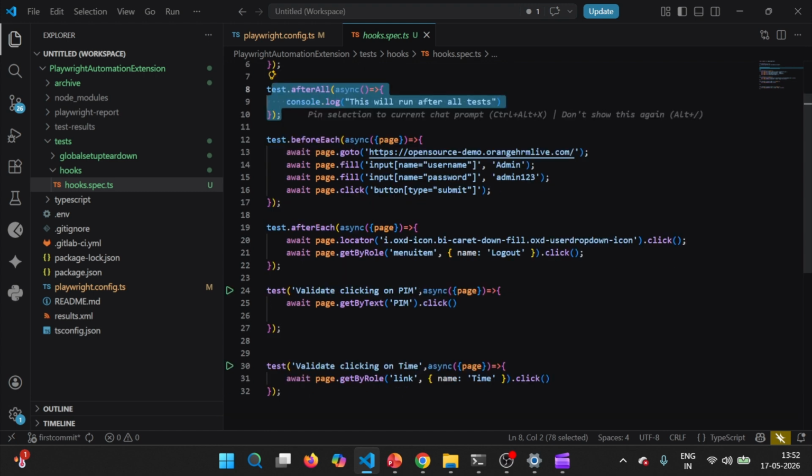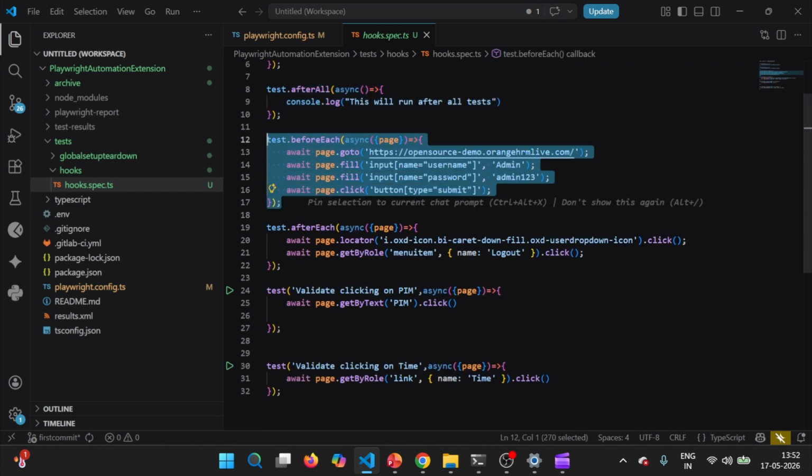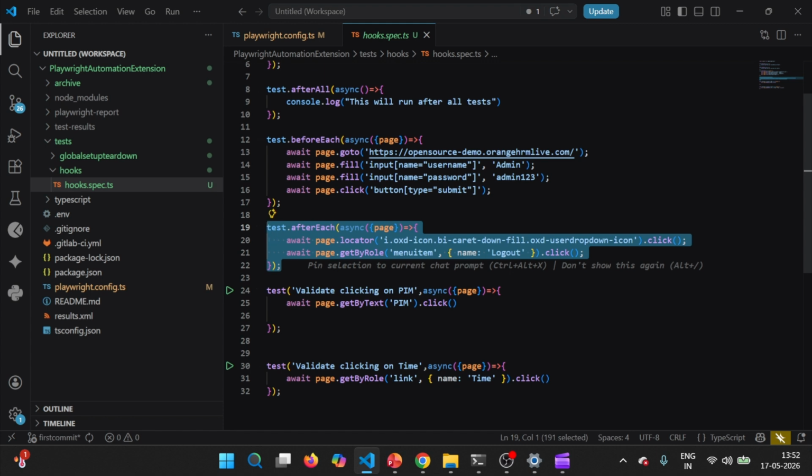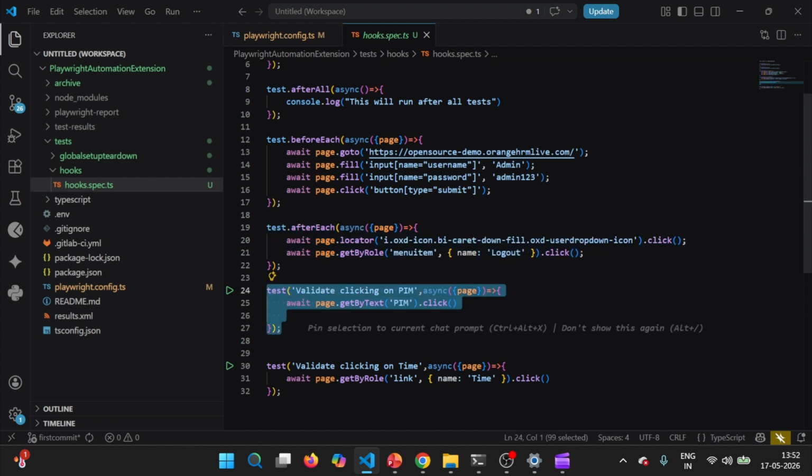Then these preconditions we wrote in test.beforeEach, because beforeEach executes before execution of each test case, and afterEach executes after execution of each test case. So in the afterEach section, we wrote clicking on profile and logging out from the application. And these are the 2 test cases. In one case, we are clicking on the PIM button, and in the second test case, we are clicking on time.